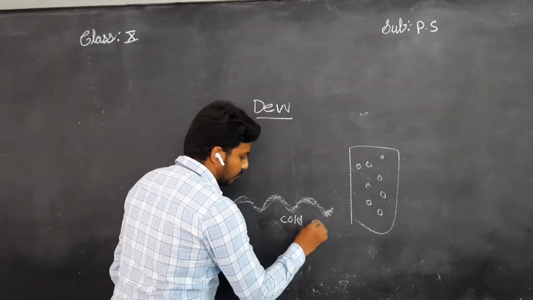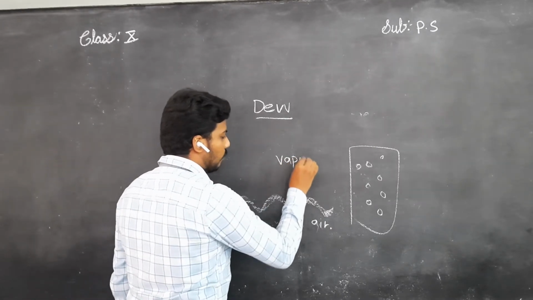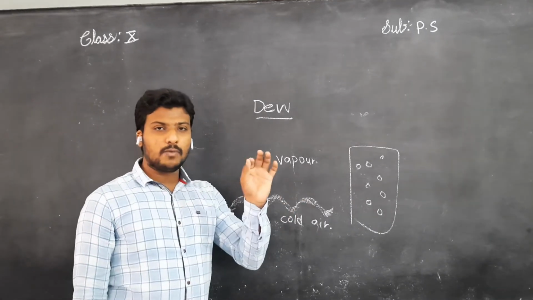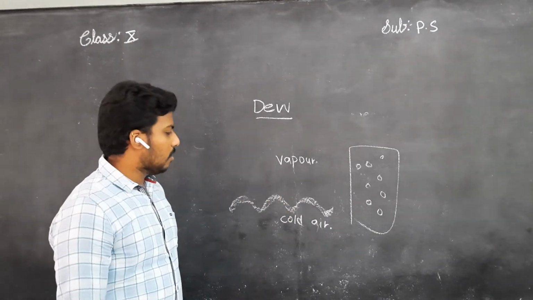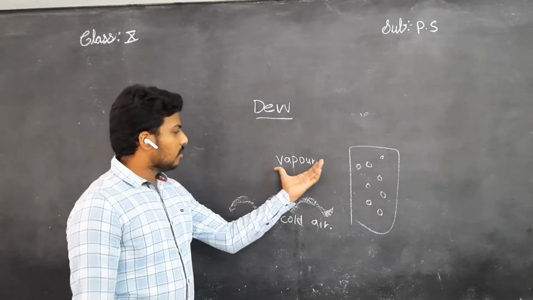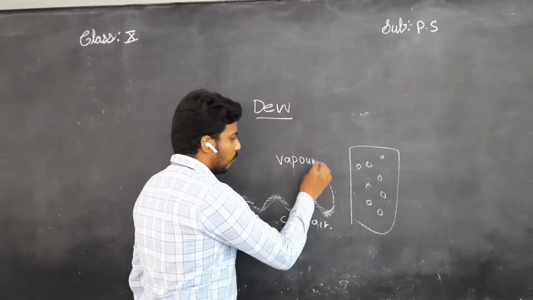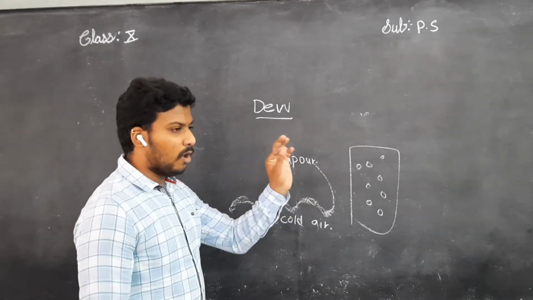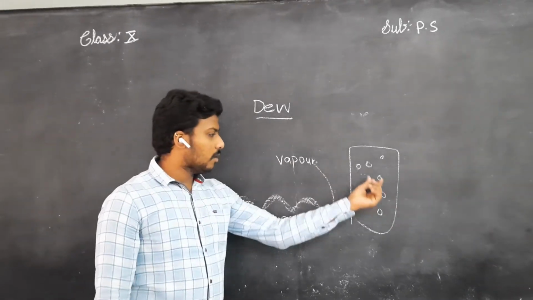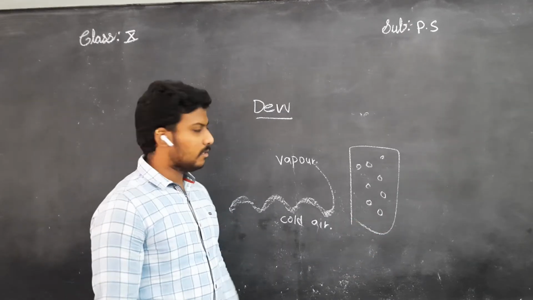This cold air combines with the vapor. You know what vapor is? Vapor means a small mass of liquid present in air. In the air, you find vapor, but you cannot visualize it. Okay, children? This vapor reacts with this cool air. When it reacts, what happens? Vapor is nothing but small droplets of water. When it reacts with the cold air, small droplets of water are formed on the surfaces of flowers, glasses, windows, all this.